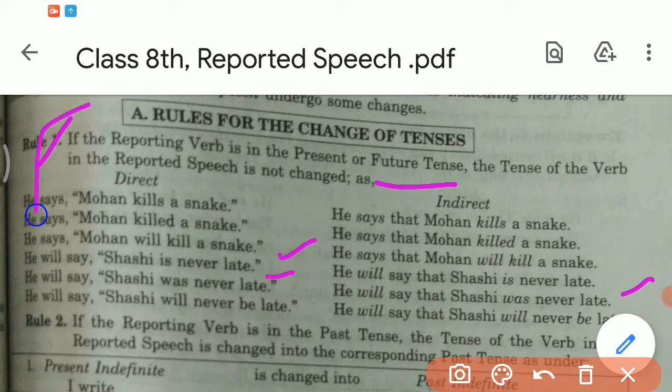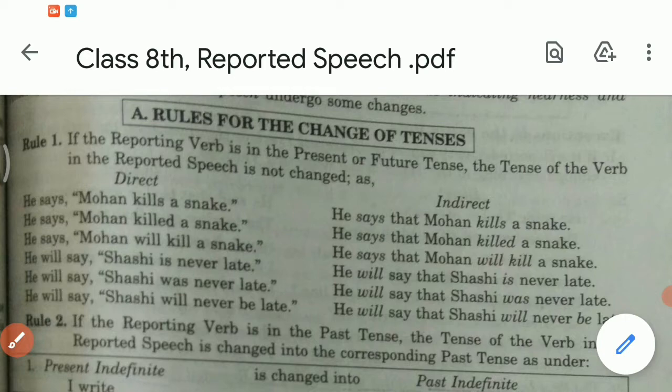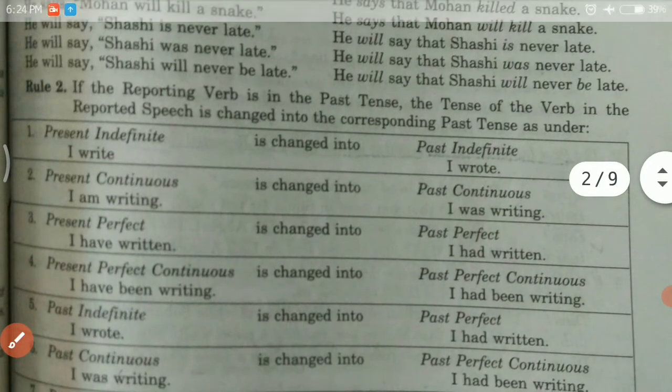So dear students, in this rule number 1, it is very clear in the given sentences that if the reporting verb is given in the present or the future tense, then the tense of the verb in the reported speech is not changed. Now I'm coming to your rule number 2.